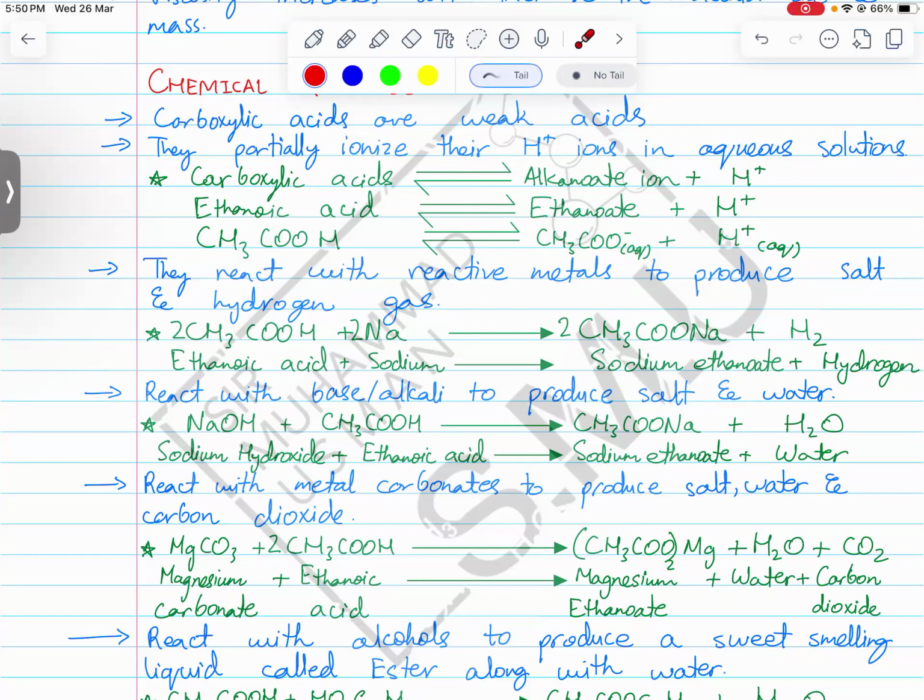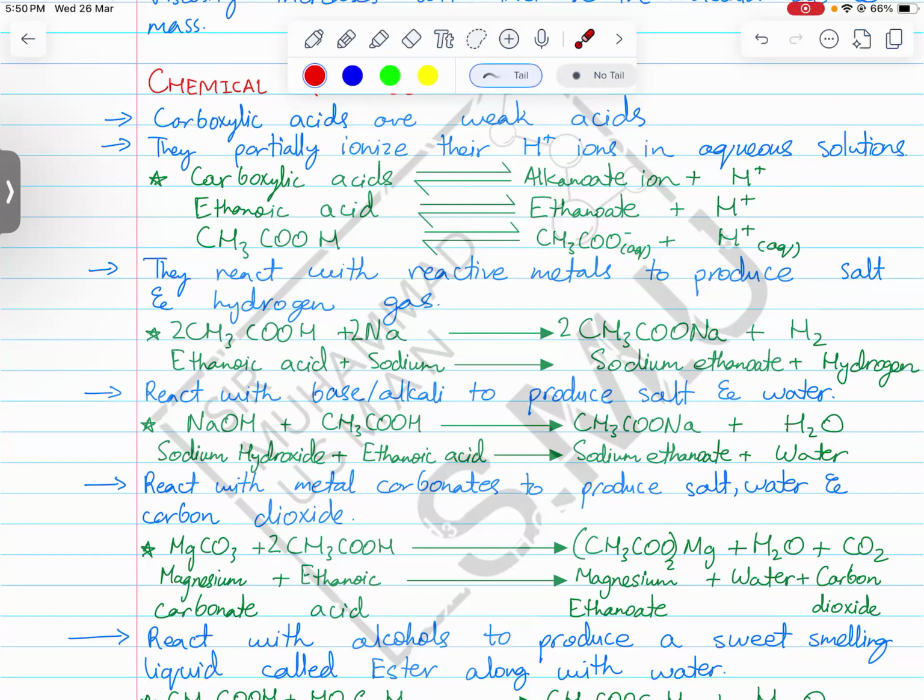It's also called an alkanoate ion. So it can either be called a carboxylate ion or it can be called an alkanoate ion. Whether you call it carboxylate or alkanoate, you should know that the charge on it is -1.